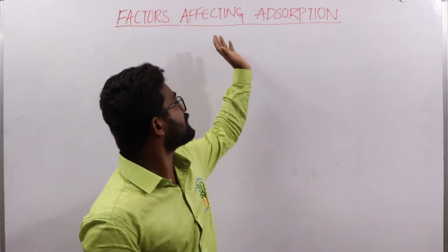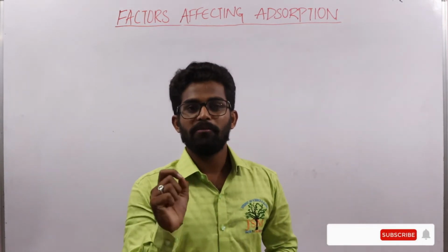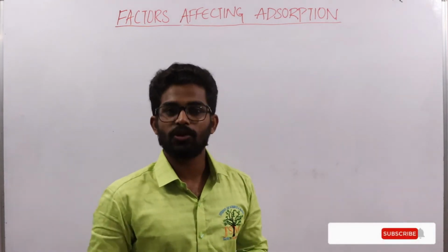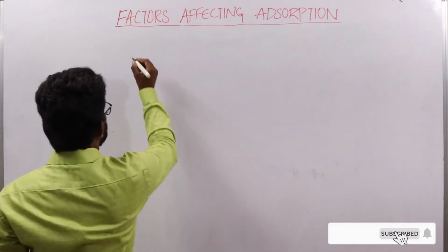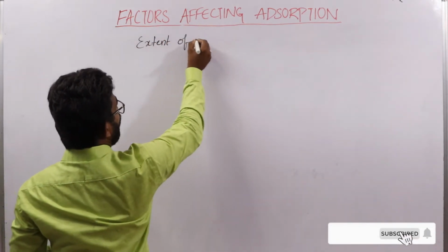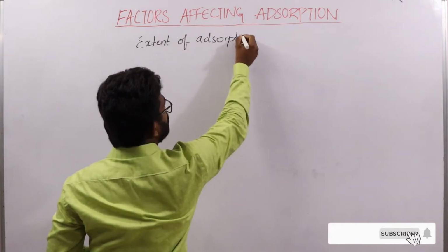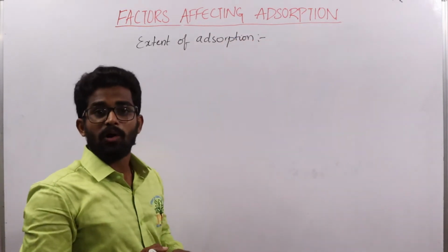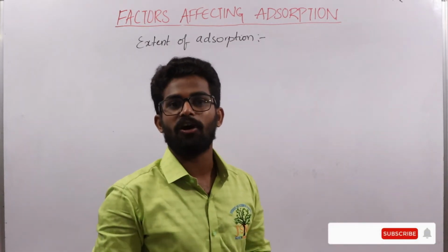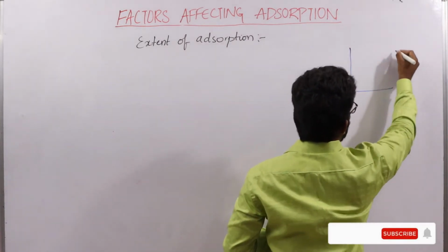Today we are going to study the factors affecting adsorption. Before that, let us know one special term, that is extent of adsorption. So what is extent of adsorption? The amount of adsorbate adsorbed onto the unit mass of adsorbent is called the extent of adsorption.